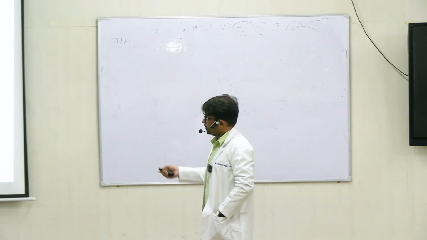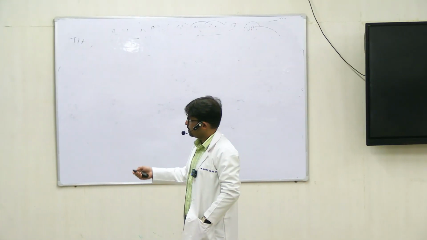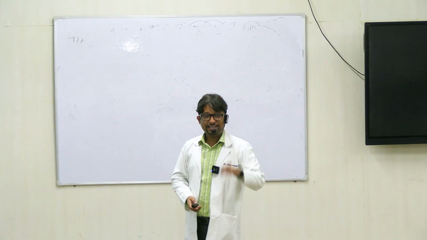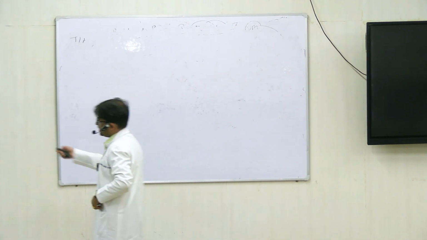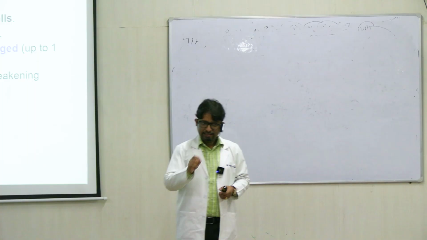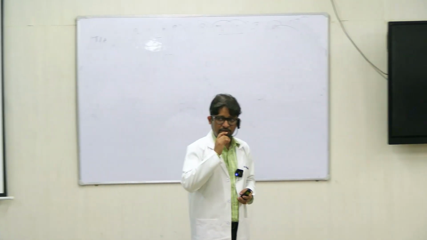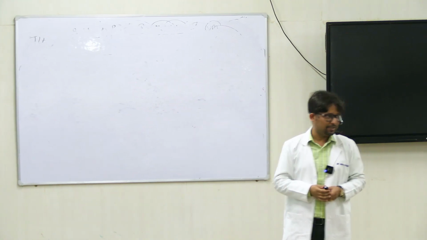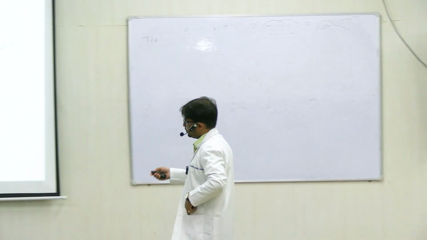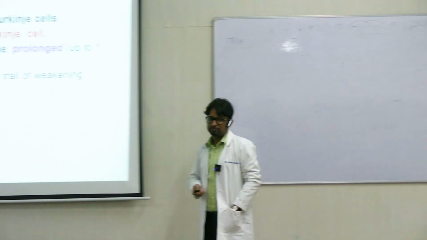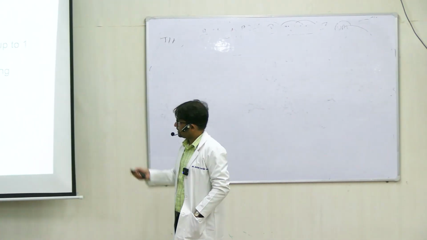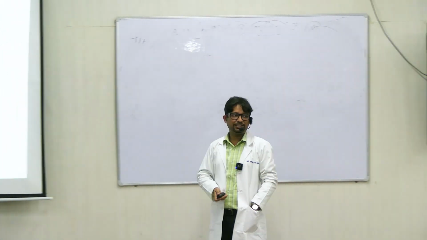Right? What are the important features of these climbing fibers? One climbing fiber synapses with 5 to 10 Purkinje cells, right? And in each of these Purkinje cells, you see there are about 300 synapses. You see the network that is getting formed. The impulse that you see in a Purkinje cell has again a unique feature, right? So it is a single prolonged action potential, extending up to 1 second. So this is a very unique thing.